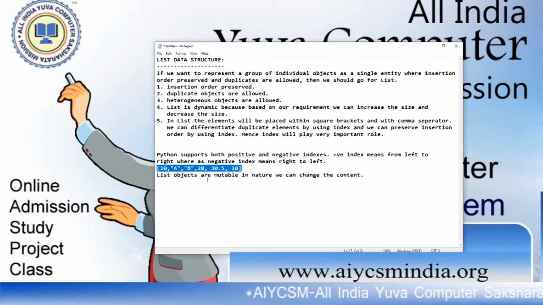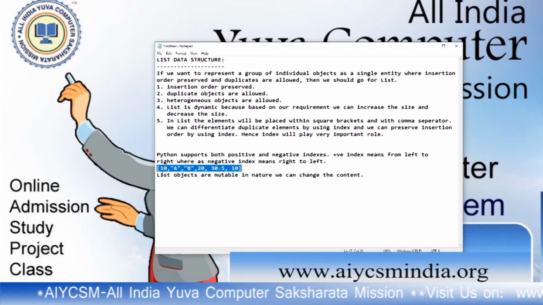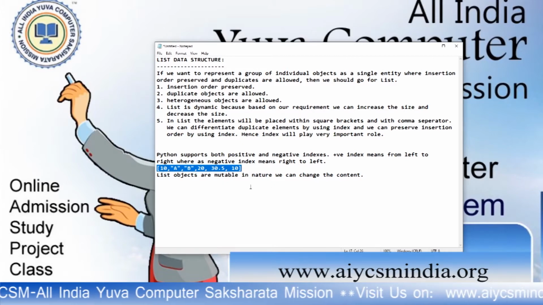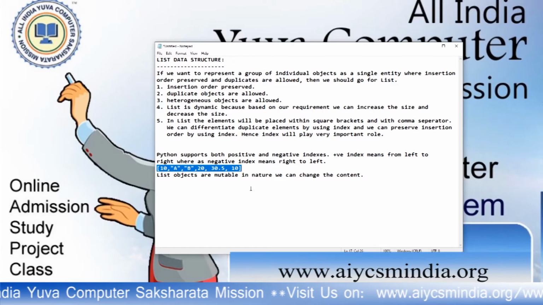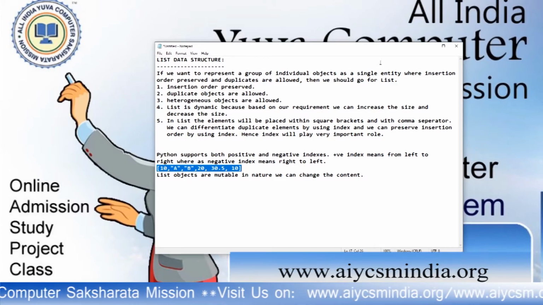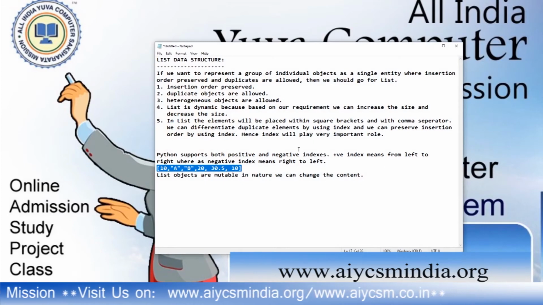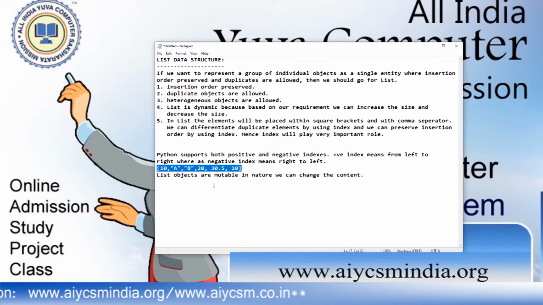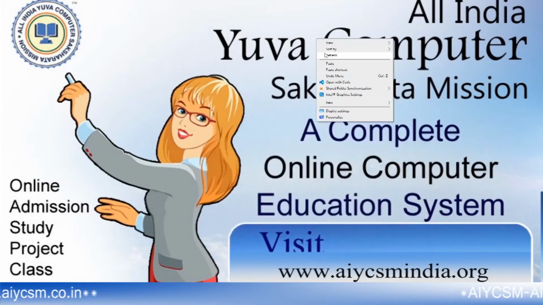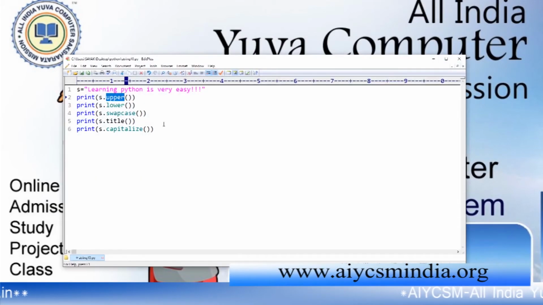List objects are mutable in nature. We can change the content. It is not immutable, it is mutable. With the help of indexing we can change the value of a list. We will see how to do this with the help of some programs. So what is a list? What are the characteristic features of a list? We will understand from these notes. Insertion order is preserved, it is heterogeneous in nature, and duplicate objects are allowed. These are the different features of a list.